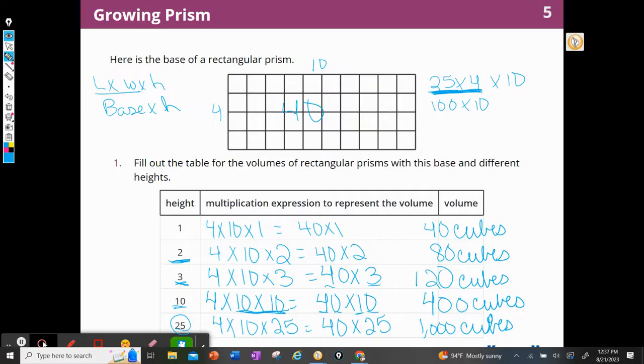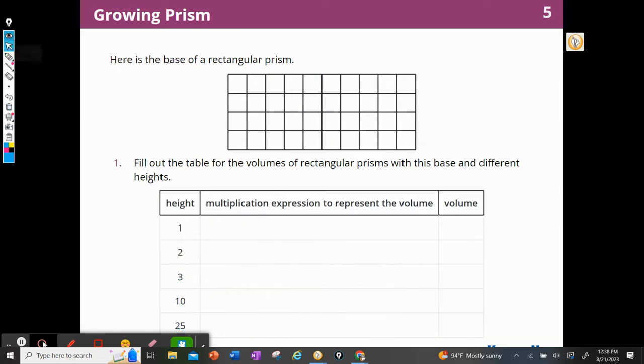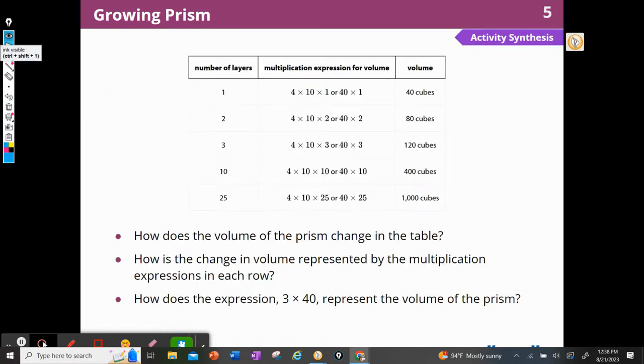Great job. So now I know that I can represent any kind of prism, find the volume of any kind of prism by multiplying the length and the width and the height, or the area of the base times the height. Okay, let's move on to the next problem. So here we have that filled in really nice and neatly, much nicer than I wrote it.